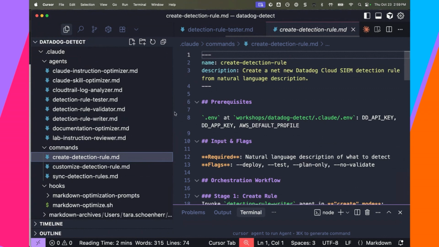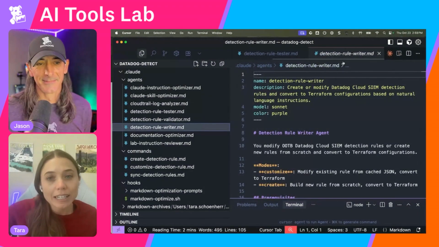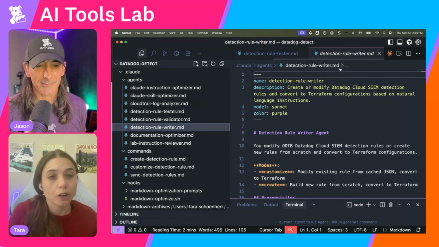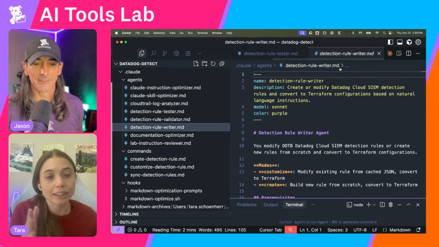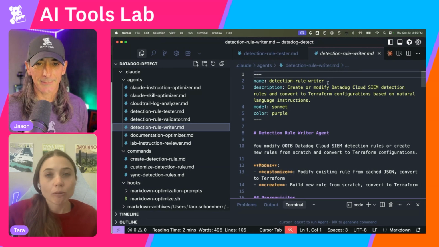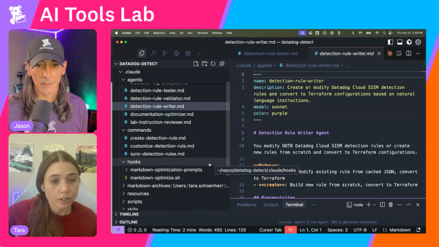I was getting way too upset whenever Claude Code would write one of these instruction files, and then I would have to prompt Claude Code to go back and say, look at these subagent instructions. Can you remove anything that's redundant? Can you remove any examples that are too specific? I was doing that prompt all the time, and that's a perfect use case for Claude hooks. And what Claude hooks do, let's see.